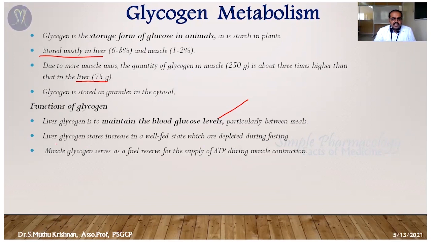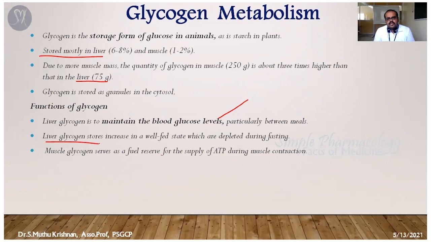That's the first point. The second one is that liver glycogen store increases in the well fed stage. That means when we have more than a sufficient amount of food, the carbohydrate, either polysaccharide or starch, is broken down into small glucose molecules.